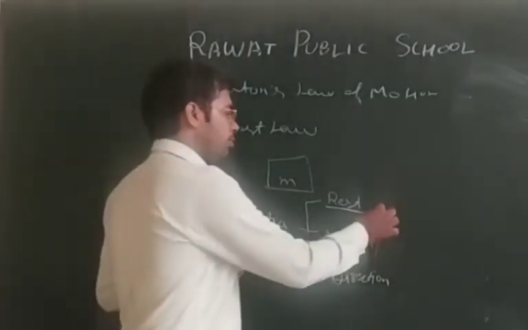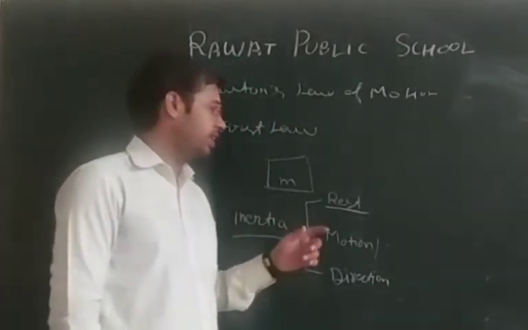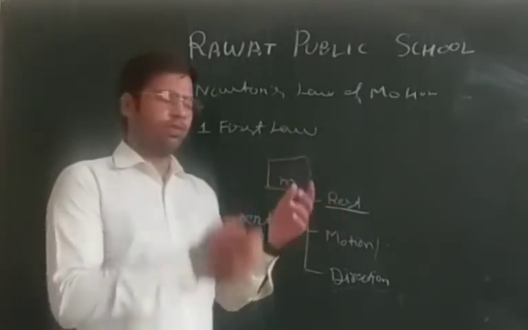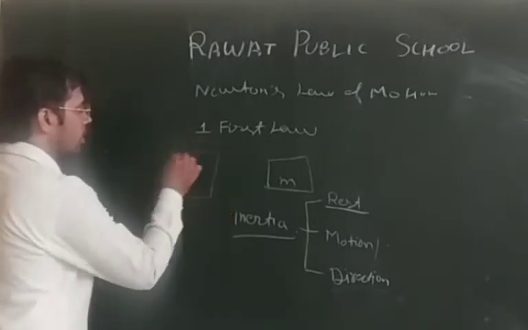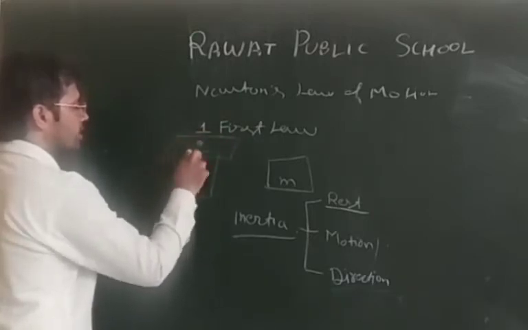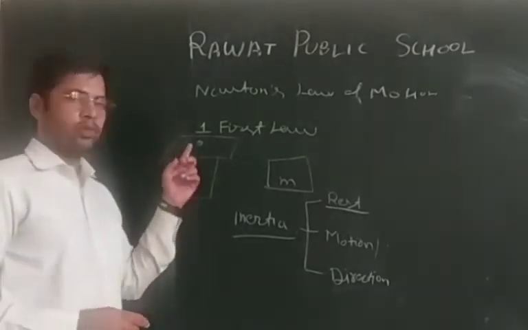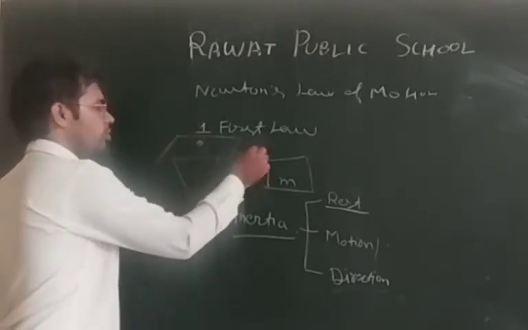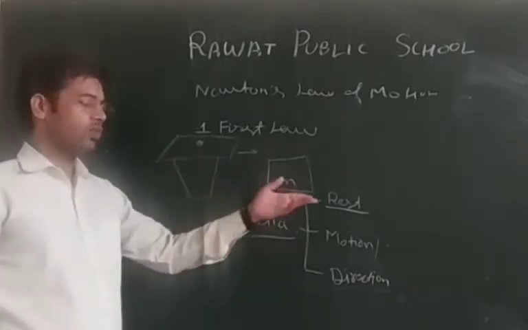Okay. Now examples of these things. The very basic example, which we have studied in the 9th class as well, is inertia of rest. We did an activity with it. We have a glass, and a cardboard was placed over the glass, over which a coin was placed. Now, when we hit that cardboard with a lot of force with our finger, what will happen? The cardboard comes into motion, and the coin falls down into the glass. That is the example of inertia of rest.